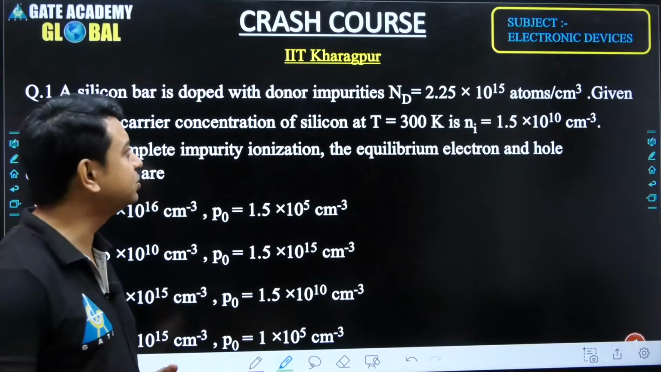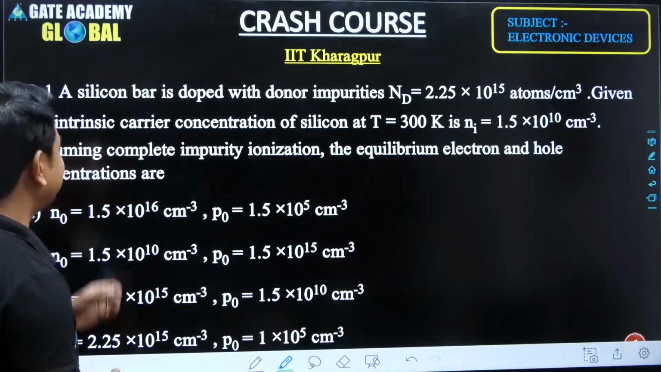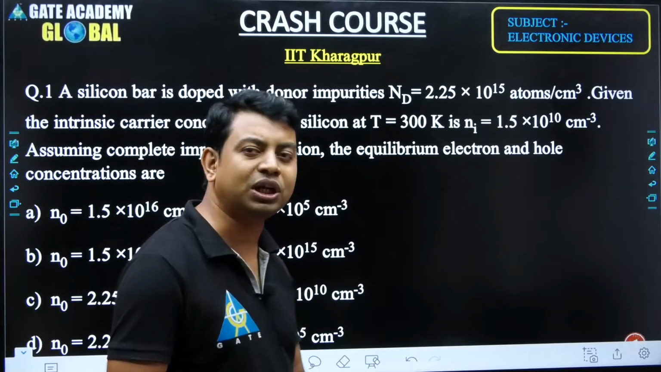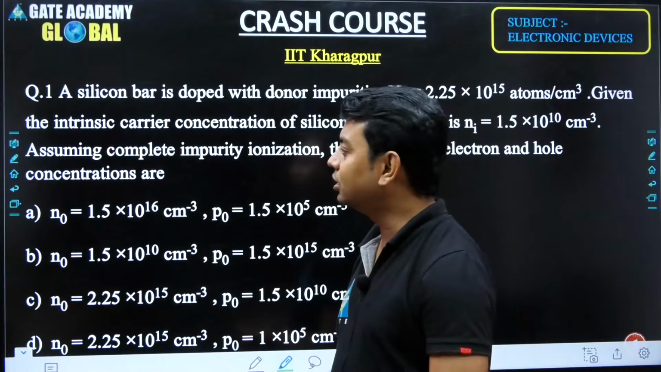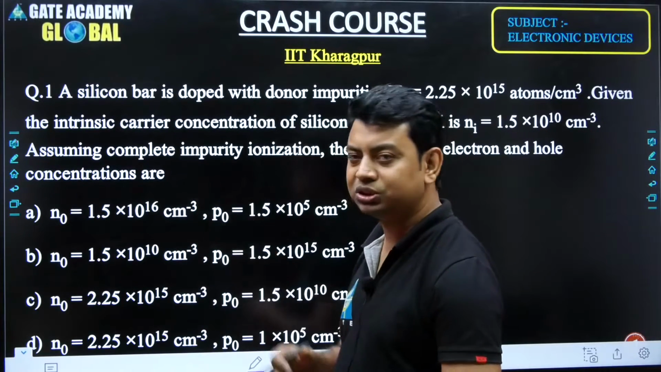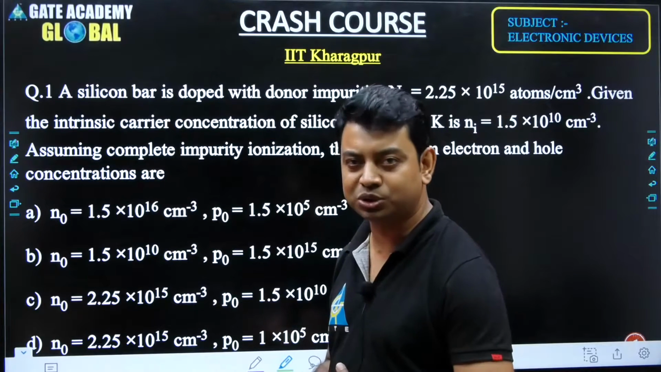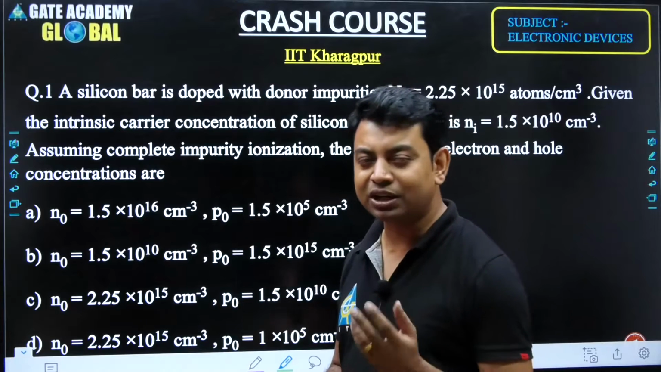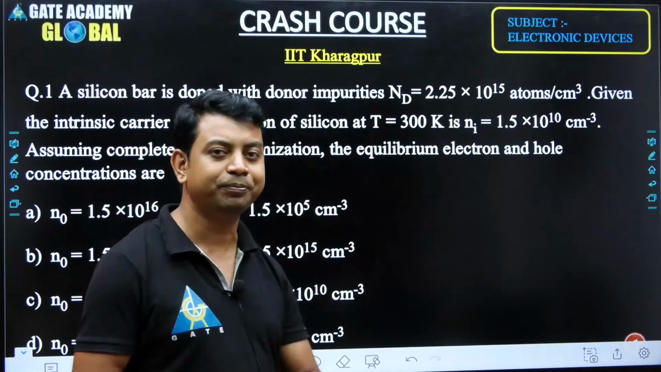So see the question. We have one question from IIT Kharagpur, and a silicon bar. I will read the question, and one by one we have to take care of each and every point that is coming here. I will read the question and you just watch, and you can stop the video and try to solve the question by yourself. As we go further, the pattern and the toughness of the questions will get harder and harder. Okay.